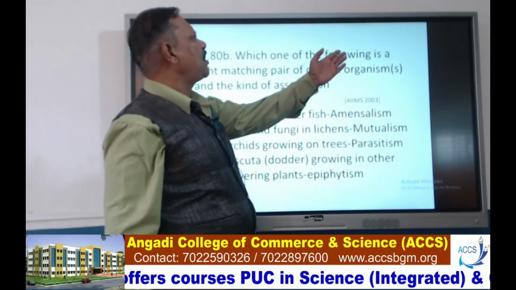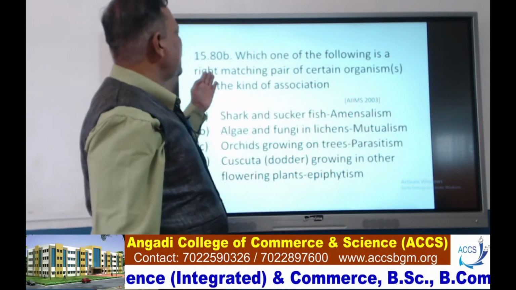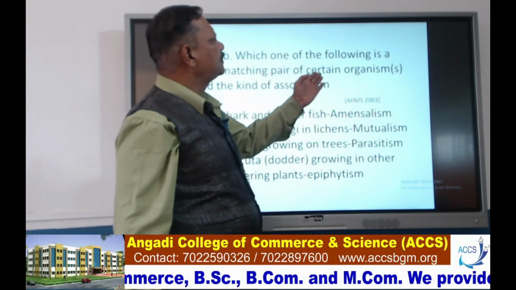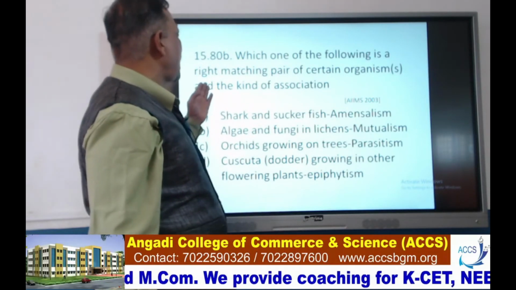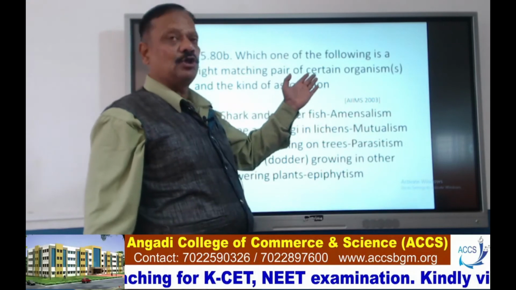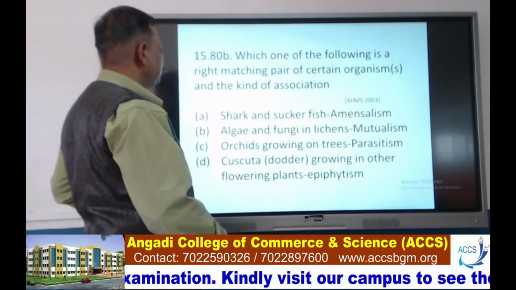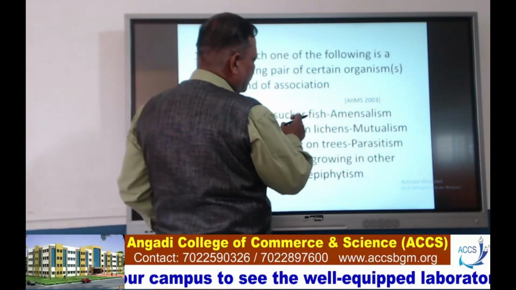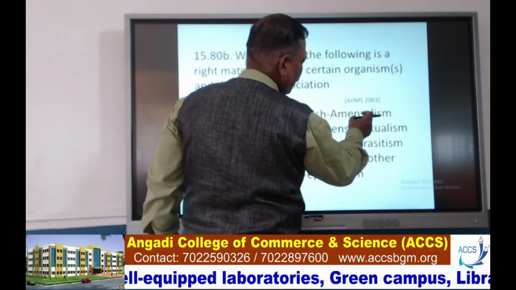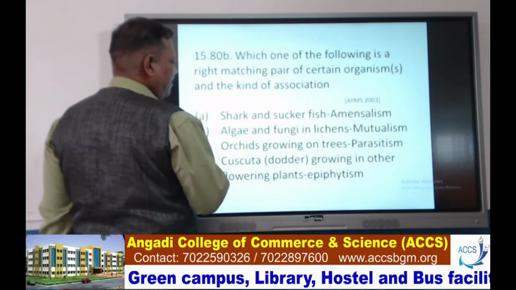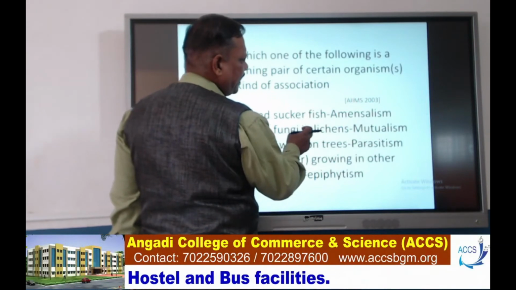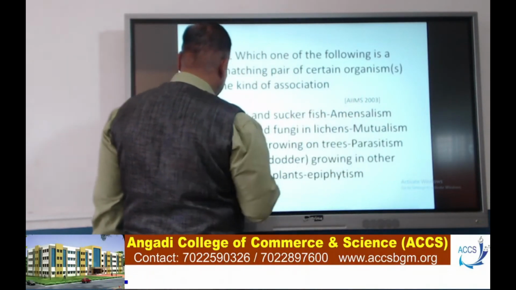Next, which one of the following is a right matching pair of certain organisms and the kind of association? Just see: A, shark and suckerfish, amensalism. B, algae and fungi in lichens, mutualism.